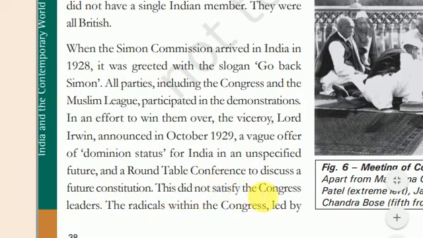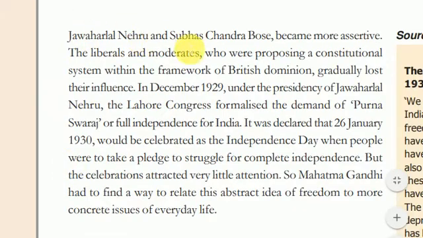This did not satisfy the Congress leaders, and radical leaders of Congress like Subhash Chandra Bose and Jawaharlal Nehru became assertive and did not trust the British. Also, there was no Indian in the Simon Commission. That was why they opposed it.